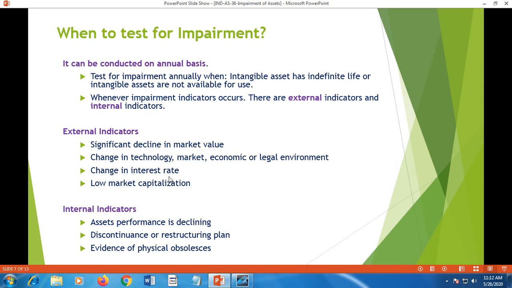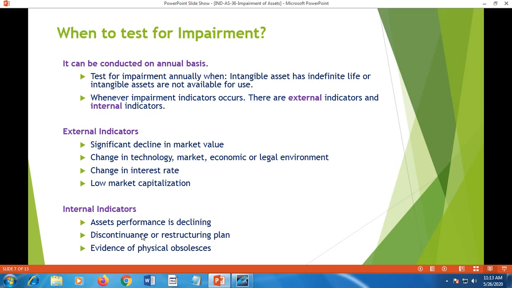Change in interest rate that may affect the value of the asset. Low market capitalization. These things are the external indicators which should be taken into account. Then internal indicators: the asset's performance is declining, maybe due to obsolescence of the asset or change in technology, etc.